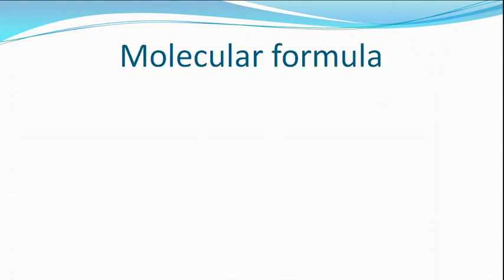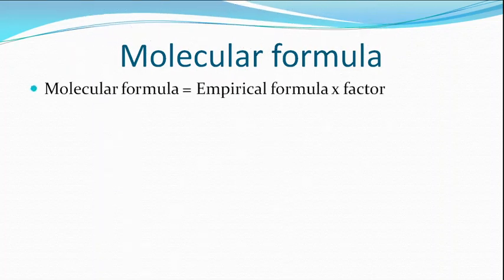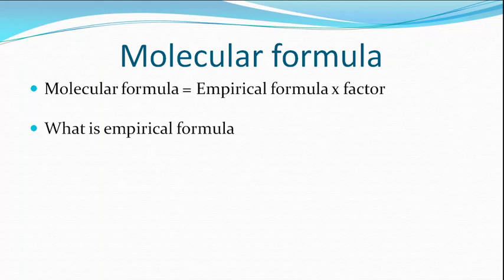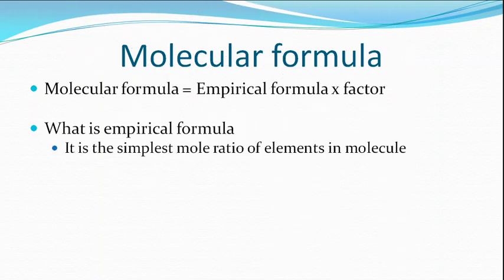Then now we are going to get the molecular formula. The molecular formula is equal to the empirical formula multiplied by a factor. Then what is called the empirical formula? The empirical formula, we have already studied this in school, in stoichiometric calculations. The empirical formula is the simplest mole ratio of elements in the molecule.